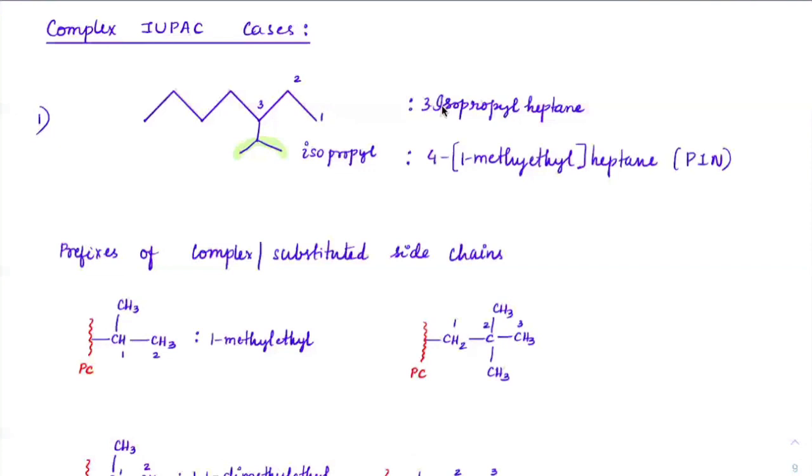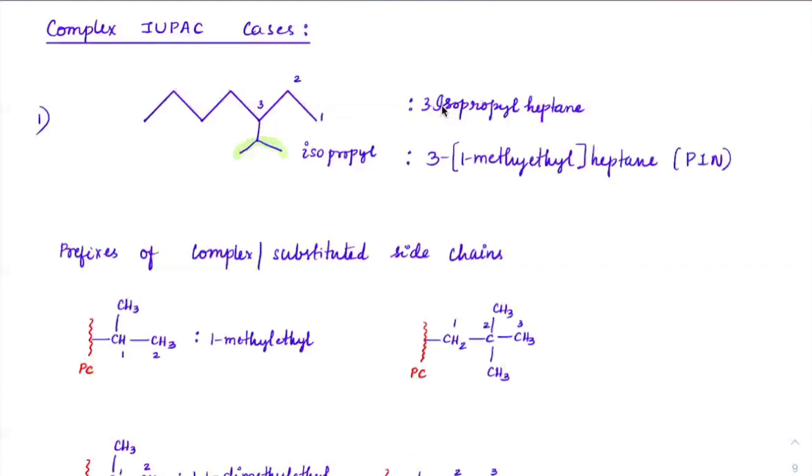See, when you have a complex naming, we usually write it in brackets. And the minute you write anything in bracket, you have to start with the first alphabet comparisons. And this is an IUPAC name also, but this is the more preferred IUPAC name. So if you see, on third position I have an isopropyl group, which can be written as 1-methyl ethyl heptane.